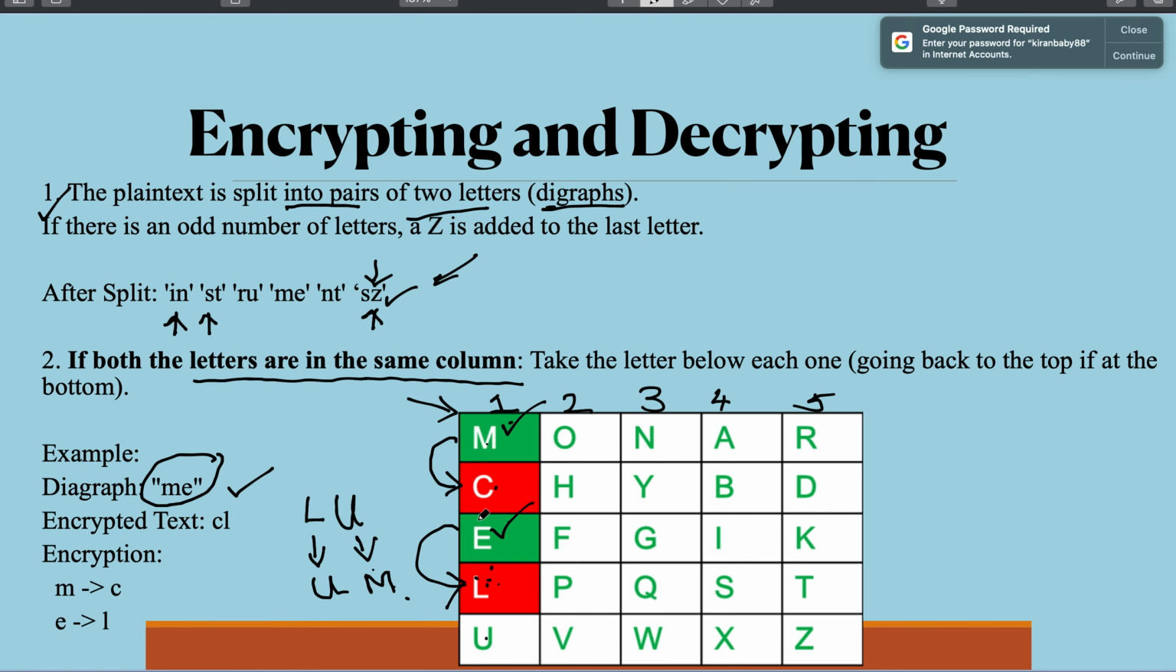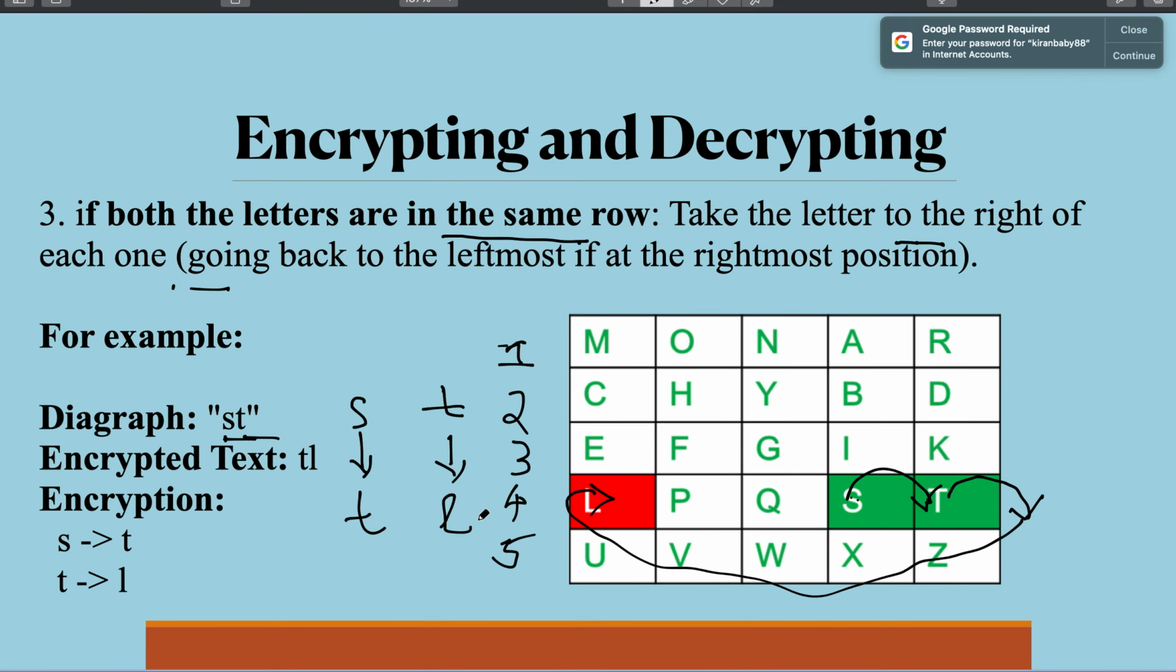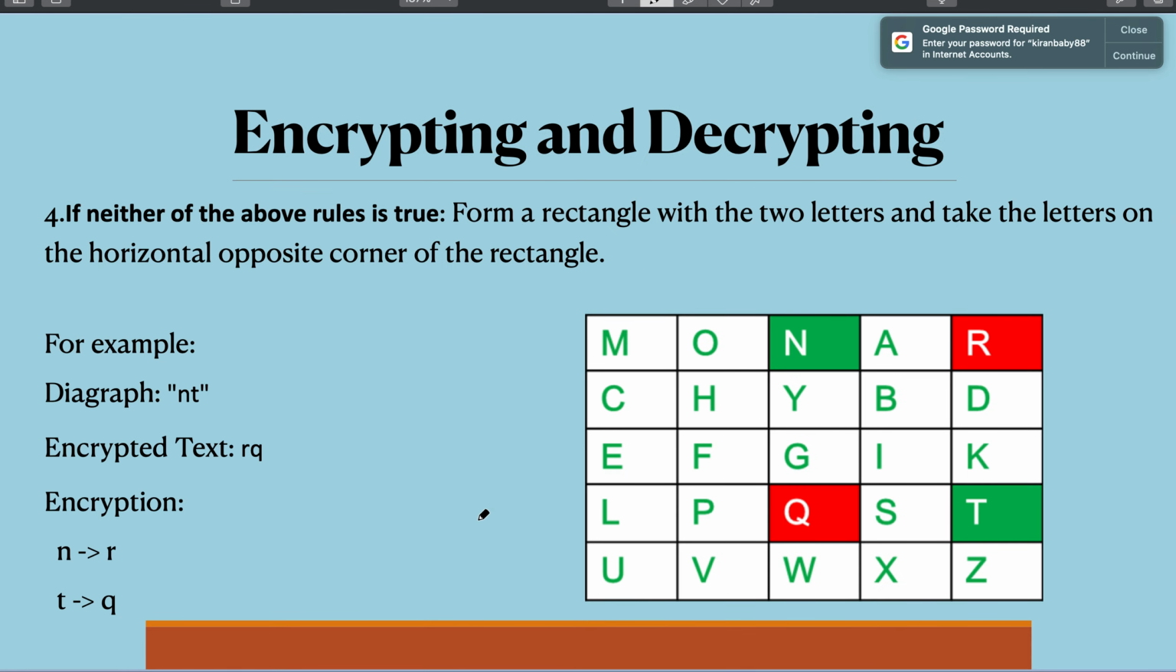So the first case we saw was the column rule, when the two letters are in the same column. The next rule is when the digraph letters lie in the same row. And now we have to see the third case, when the letters are neither in the same row nor in the same column. Then what will you do? Then you have to form a rectangle with the two letters and take the letters on the horizontal opposite corner of the rectangle. Consider the digraph NT.